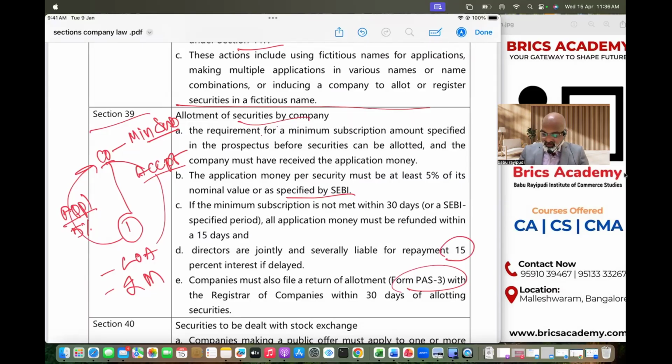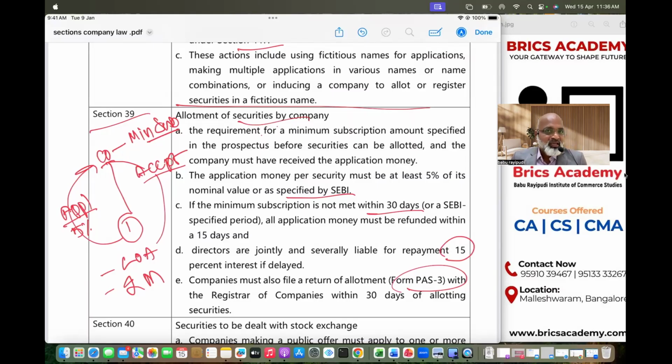You are supposed to allot securities usually within 30 days, because minimum subscription has to be met within 30 days. If it is not met within 30 days, then you will have to refund the money within 15 days. If you fail to refund the money, then you will have to pay interest of 15%.